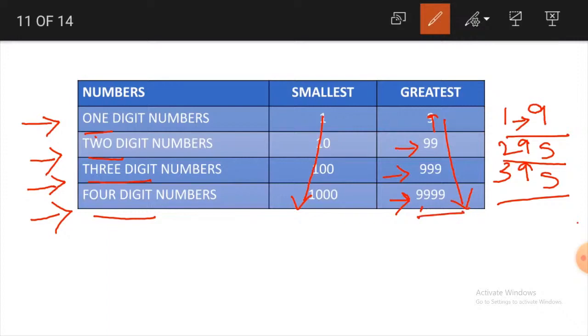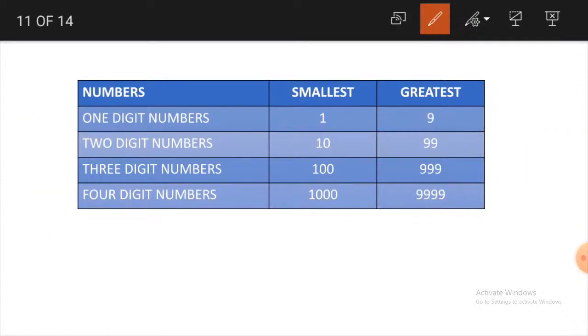And coming to smallest number, 1-digit numbers means how many digits should we have? We should have 1 digit. So we have placed only 1 over there. When it comes to 2-digit number, we should have 2 digits, right? We know that one of the digits is 1. Now what should we write in second digit's place? We write 0. In the same way, for 3-digit numbers, we should have 3 digits, 1, 2 and 3. Again, we write 1 in the first place. Again, what to do with these 2 digits? We simply place 2 zeros.